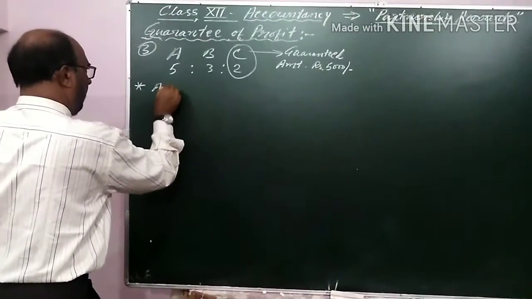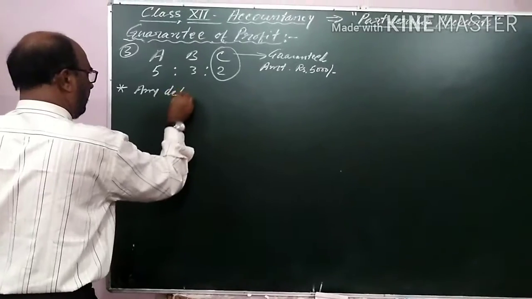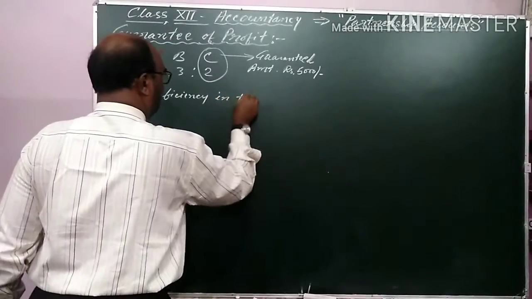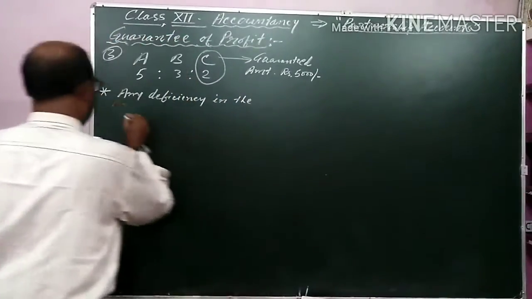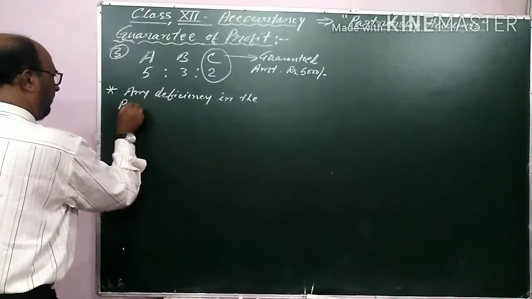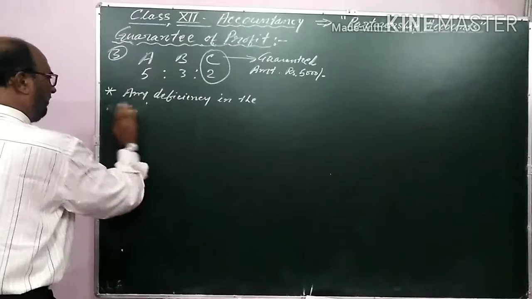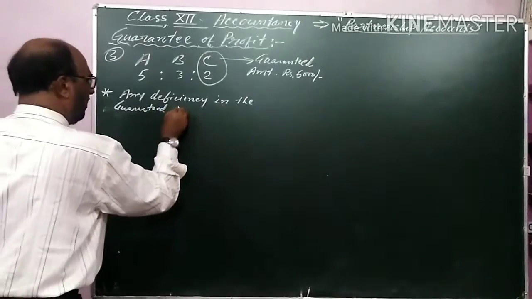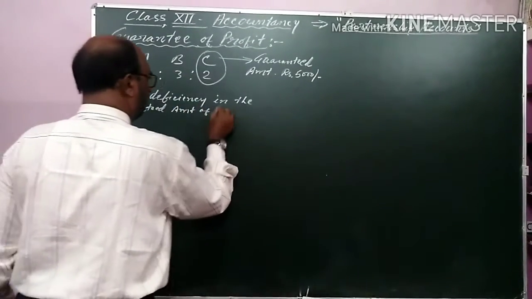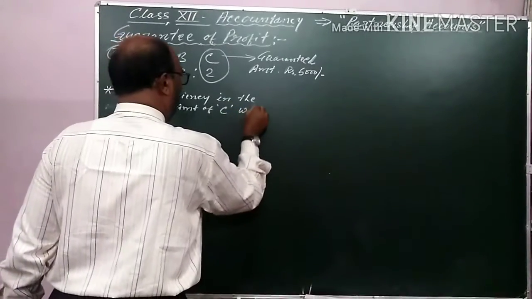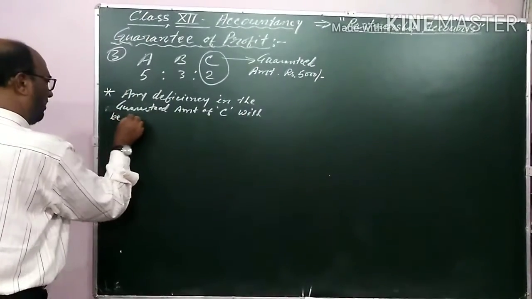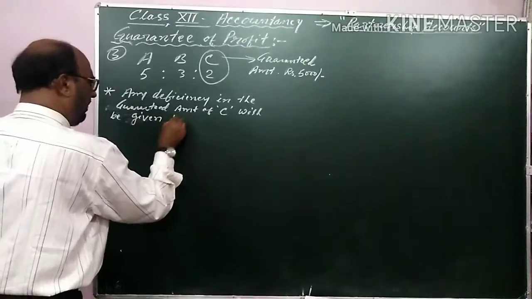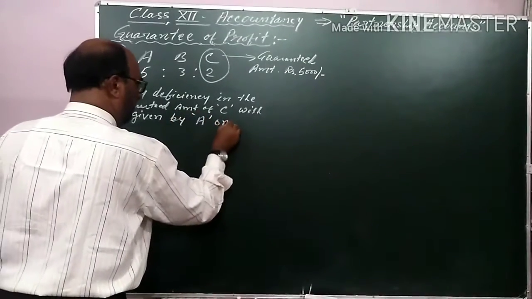So any deficiency in the guaranteed amount of C will be given by A only.